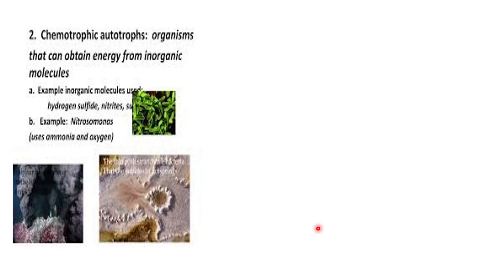Then next we have the chemotropic autotrophs. These are the autotrophs preparing their own food but dependent on chemicals for their energy source. Inorganic chemicals like H2S, nitrites, or even ammonia gas. Examples given are Nitrosomonas. They help mainly in decomposition of organic materials. They decompose and at the same time use that chemical to produce food for themselves, and in that process they are digesting the dead organic materials.